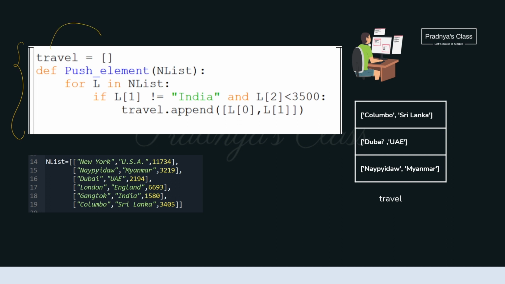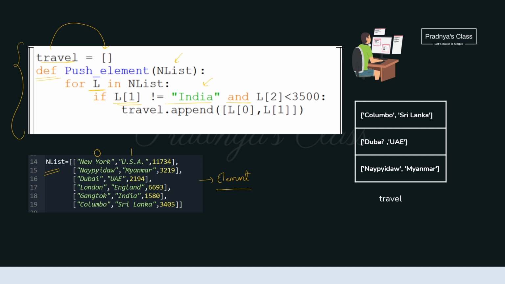According to the instructions, we have taken one empty list named travel, in which we will be pushing the elements of the list with the given criteria. User defined function also got created with the def keyword, and the endList, that is the provided nested list, is going to pass as a parameter. It's time to iterate over the elements of the nested list. The first condition is country should not be India. In the list we have city at the 0th index and country at the first index. So L of 1 should not be India.